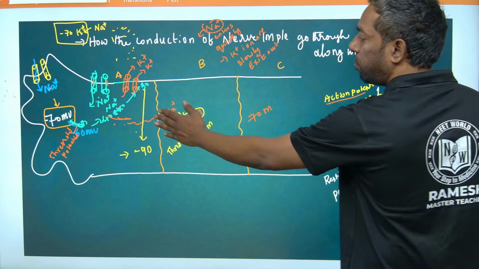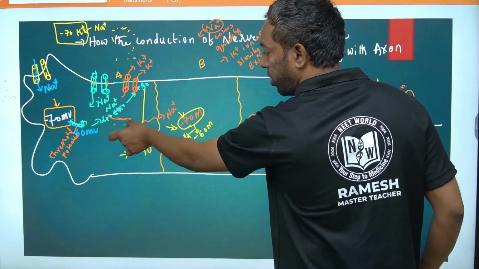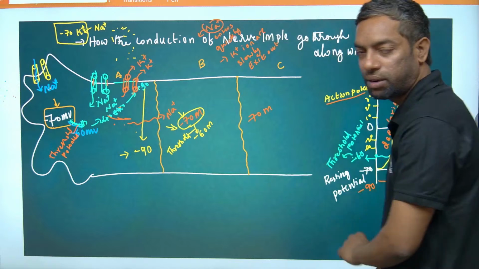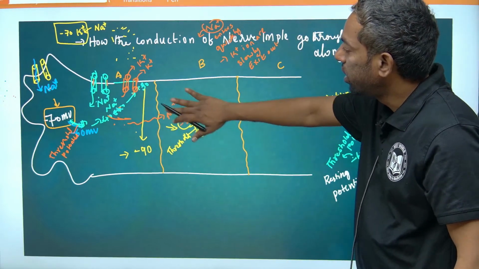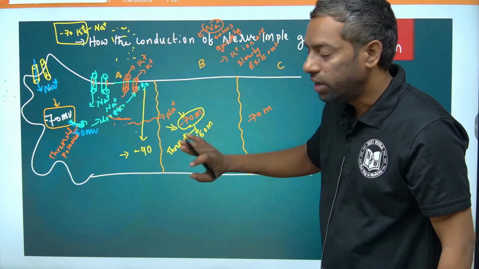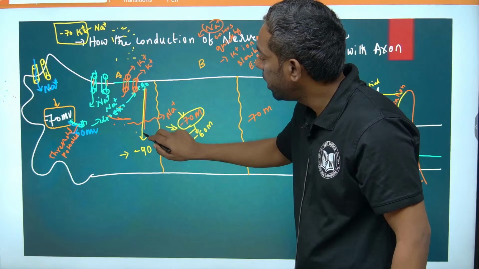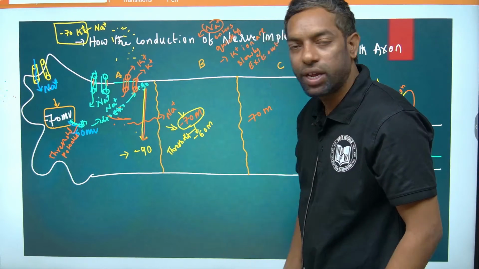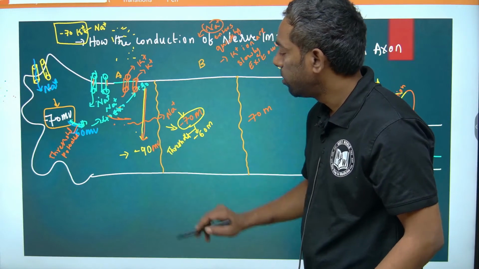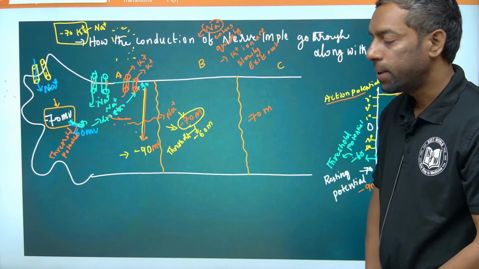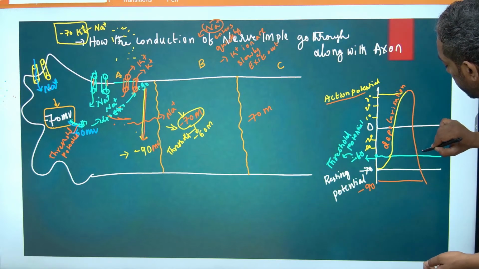Once the potassium ions are trying to move out, and sodium ions are trying to enter the B segment, in that condition the positivity comes this side and positivity goes outside. In that condition, a huge change from plus 30 to minus 90 is going to take place, 90 millivolts. This we can call repolarization.